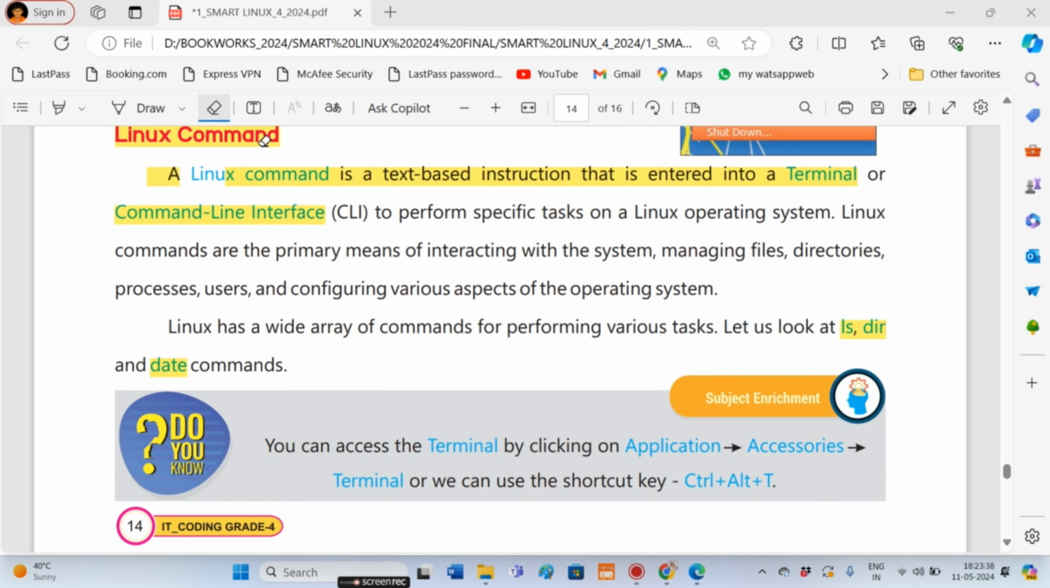Next is Linux command. A Linux command is a text-based instruction that is entered into a terminal or command line interface to perform a specific task on a Linux operating system. Linux has a wide array of commands for performing various tasks. Let us look at the ls, dir and date commands. We know a command is a text-based instruction which is entered into a terminal or CLI to perform a specific task.